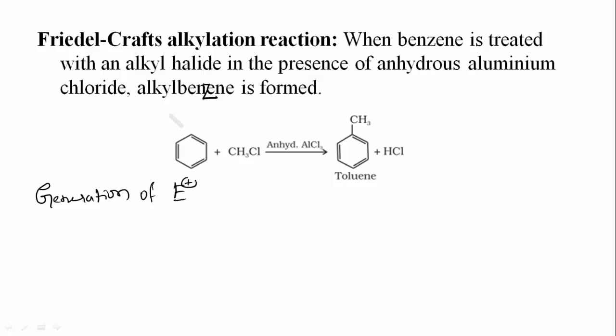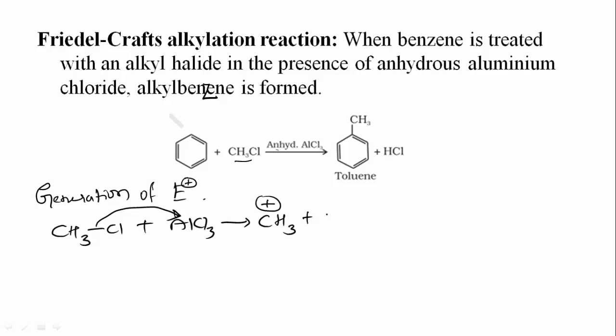The first step is generation of electrophile. How is the electrophile generated? Which reagents are we using? Alkyl halide and anhydrous AlCl3. So what happens here? CH3Cl plus AlCl3. Now AlCl3 will accept the pair of electrons. What will form? CH3 plus will be formed, and AlCl4 minus will be formed.